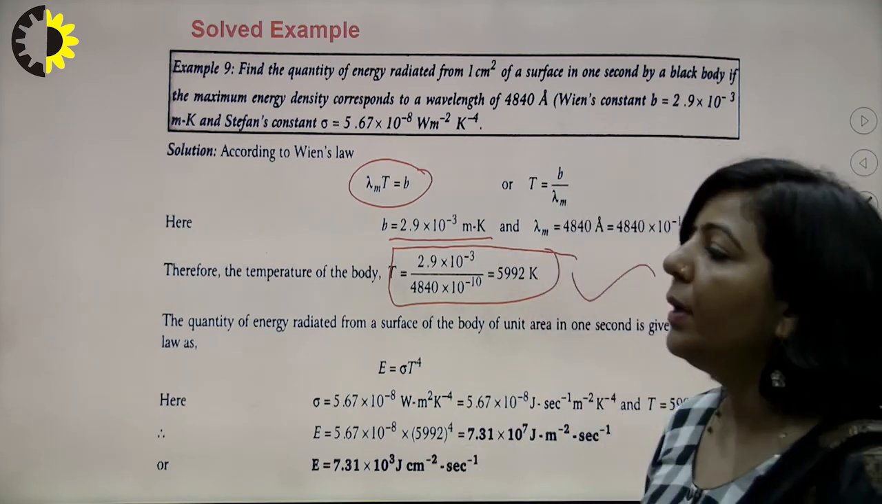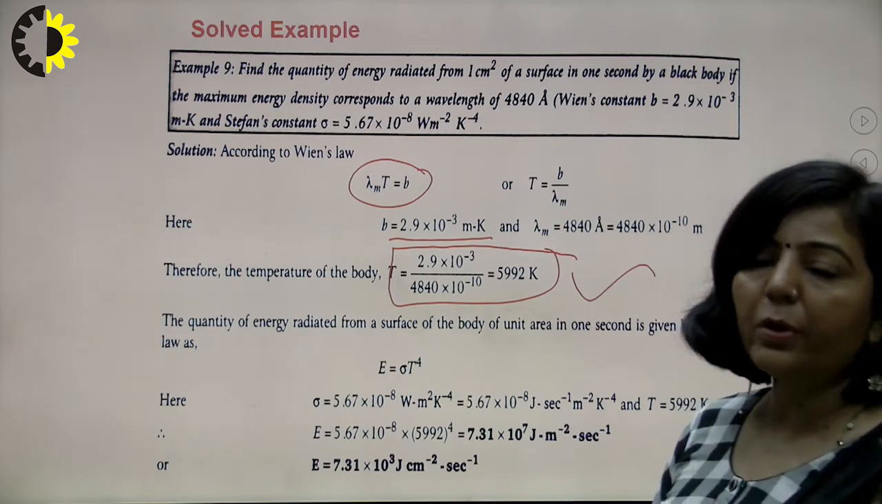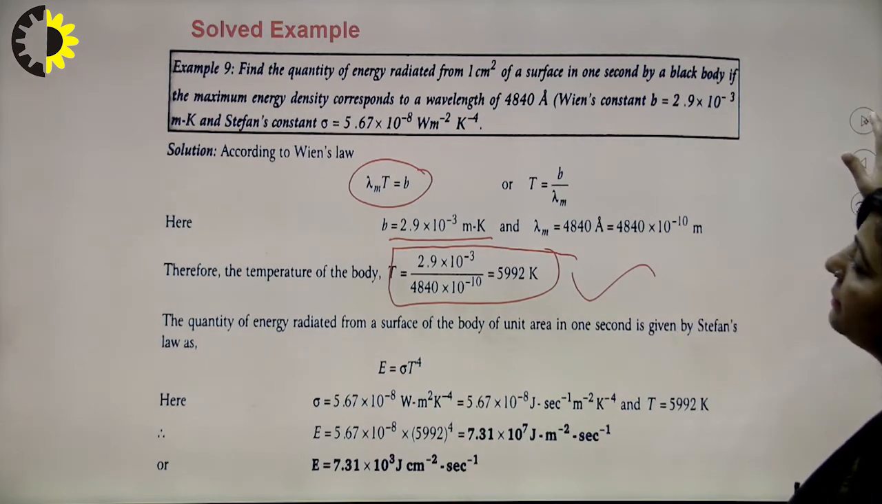T is already known in terms of Kelvin. So this is the method to solve these numericals, right?